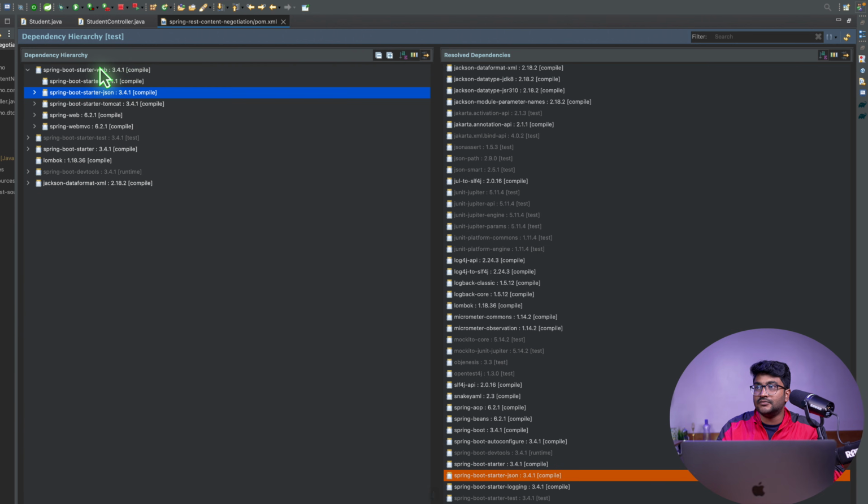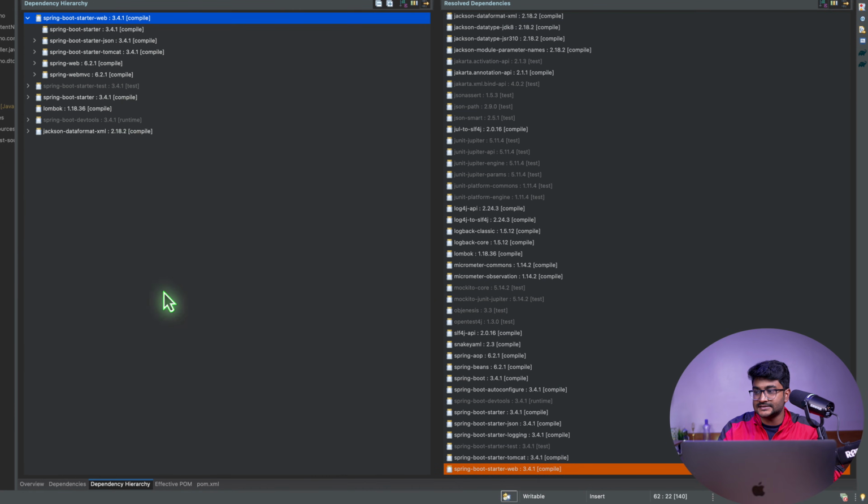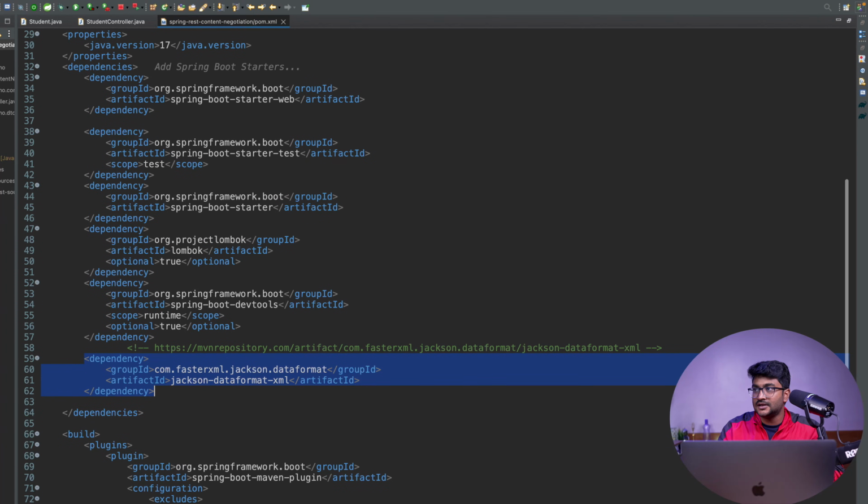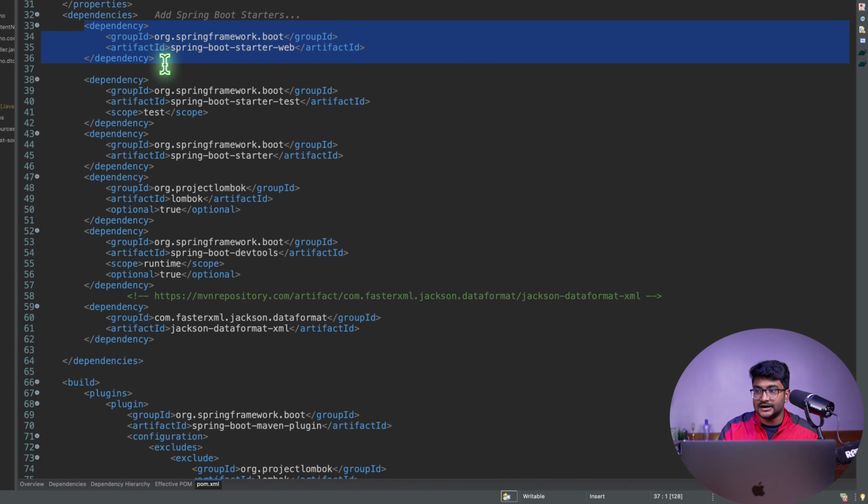You can see whenever we add the Spring Boot starter web to our pom.xml, it is already getting the Spring Boot starter JSON over here. So the Spring Boot starter JSON is part of this dependency, and whenever we add this dependency, internally it is fetching the transitive dependencies.